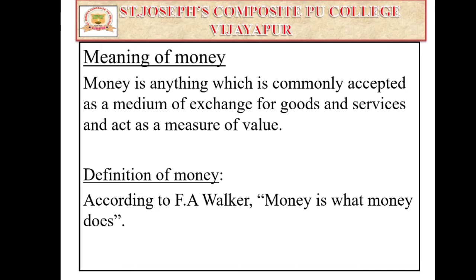How to define money? So money is anything which is generally accepted as a medium of exchange for goods and services and acts as a measure of value. So medium of exchange as well as the measure of value, these are the two important primary functions of money also. So we can write, money is anything which is generally accepted, means commonly accepted by everyone, as a medium of exchange for goods and services, and also acts as a measure of value. So this is what money is.